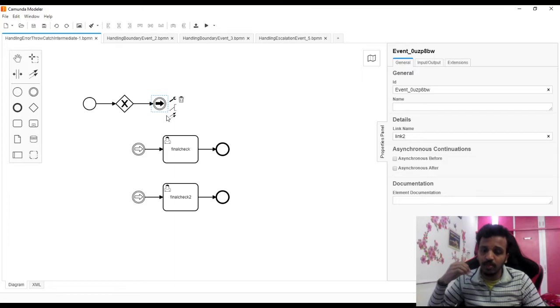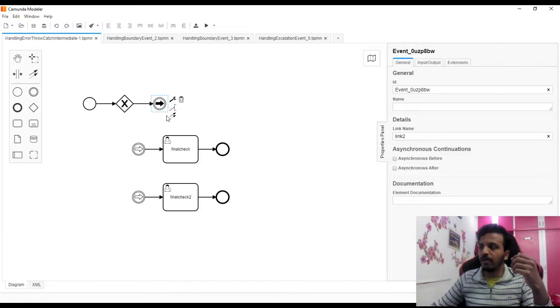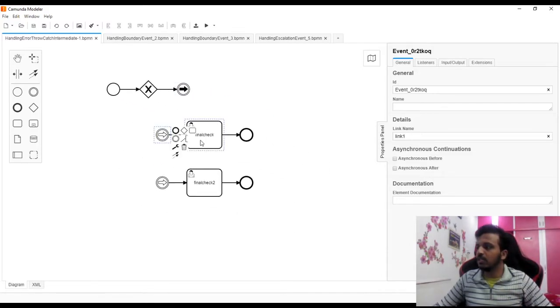It can also be used when I have a small flow and then two big processes, and I want everything in one workflow. I don't want to have different workflows. Let's say this is one workflow, this is another workflow, but it's very huge. So I will simply say, if the condition is A, then it should go to this. If condition is B, then it should go to this.